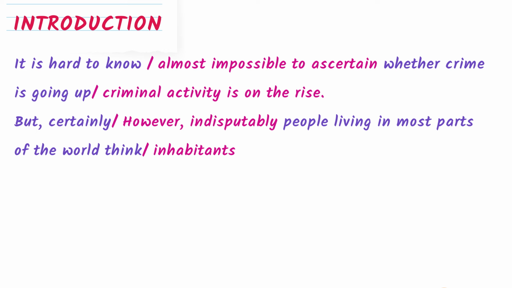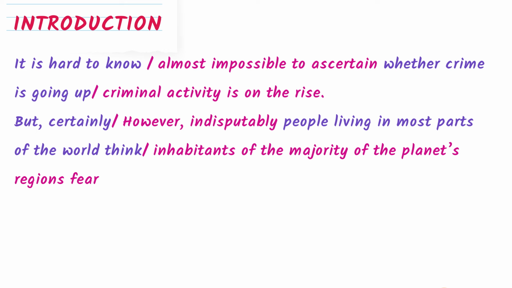Instead of most parts of the world, we can write the majority of the planet's regions. And instead of think, we can write fear. So inhabitants of the majority of the planet's regions fear